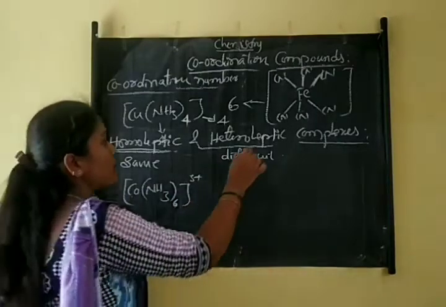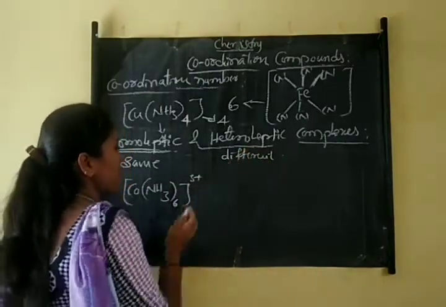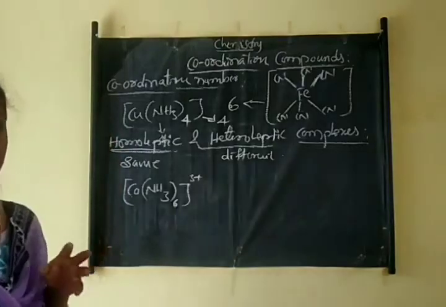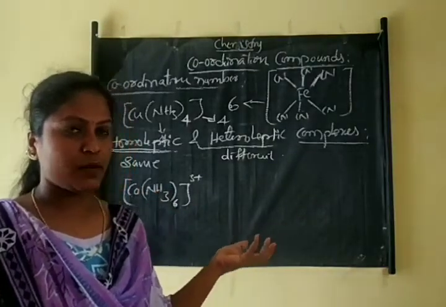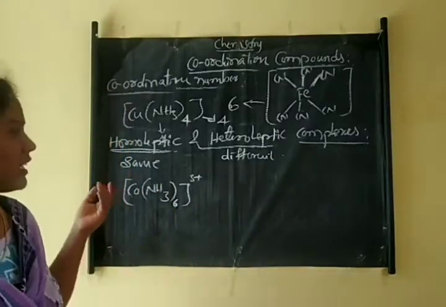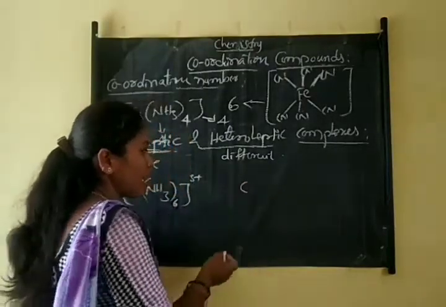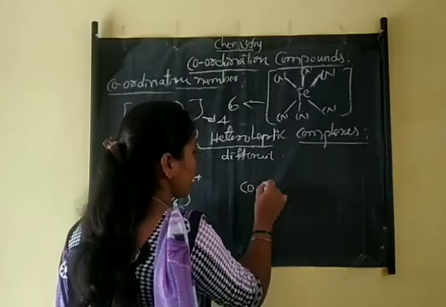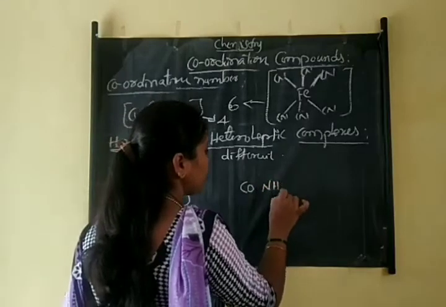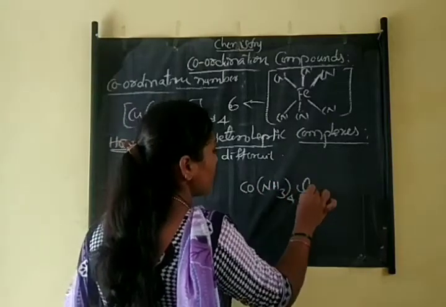And heteroleptic complexes means the central metal atom is surrounded by different donor atoms or different types of ligands. That is called heteroleptic complexes. For example, Cl2.